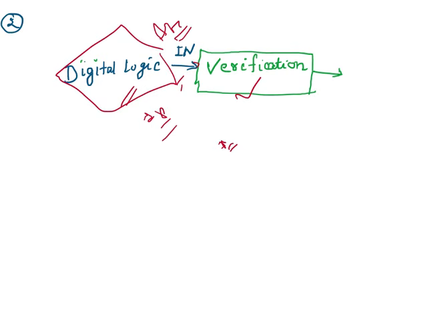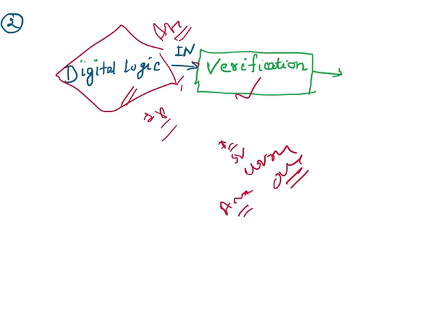because just knowing SystemVerilog or some methodology like UVM or OVM won't make you an efficient verification engineer. You should have analytical skill to analyze the design.